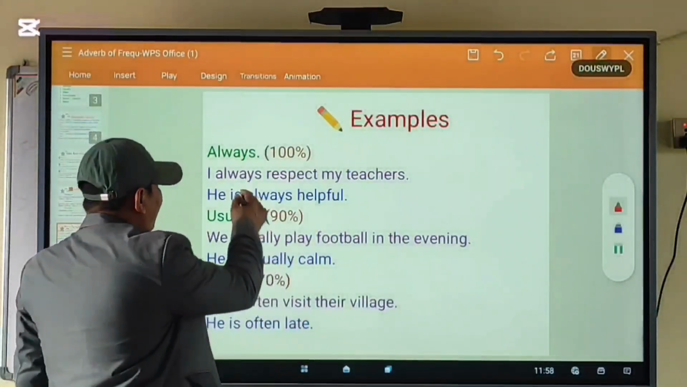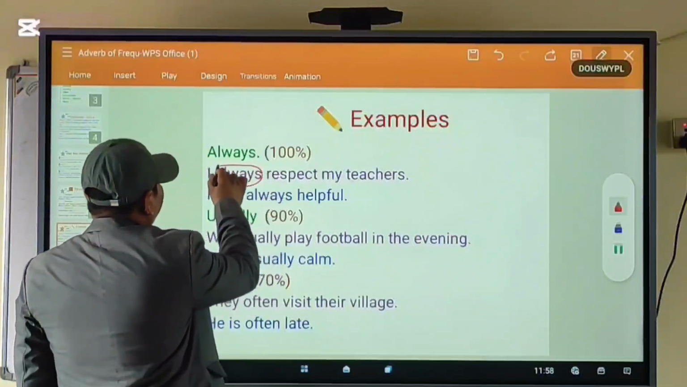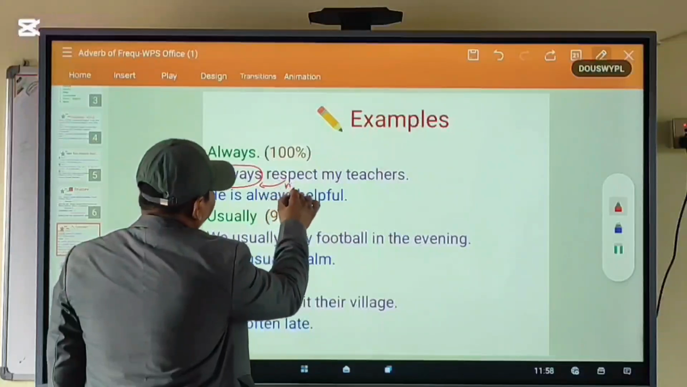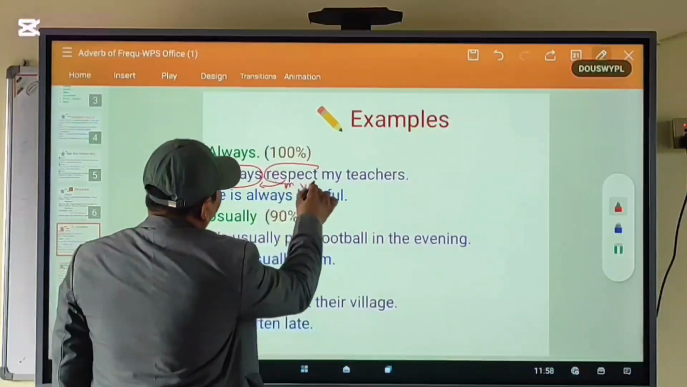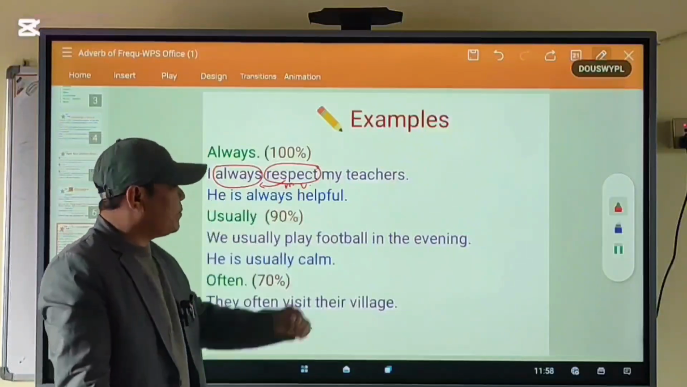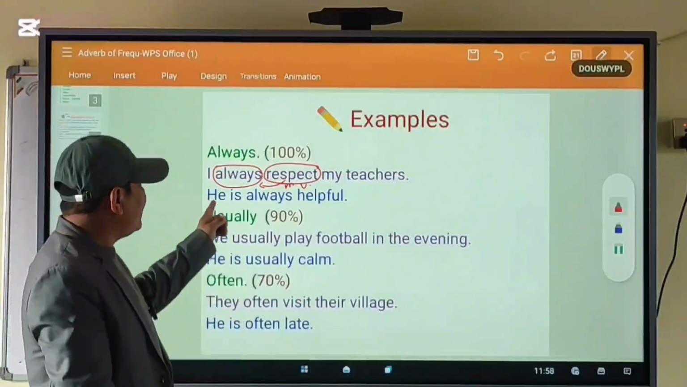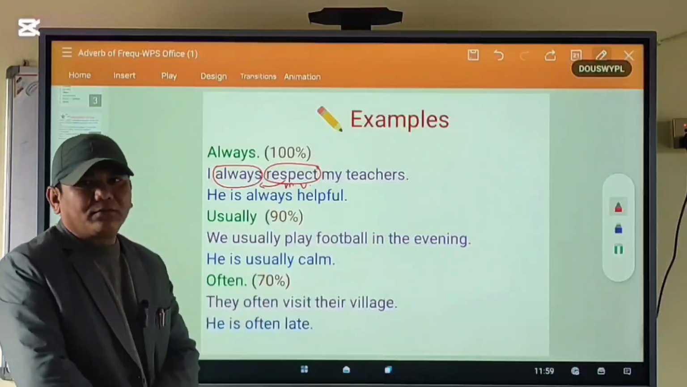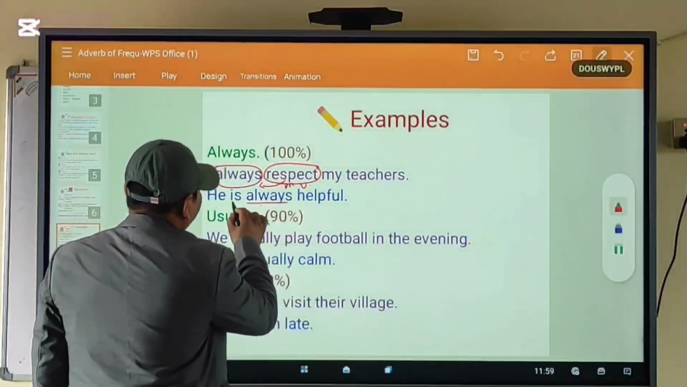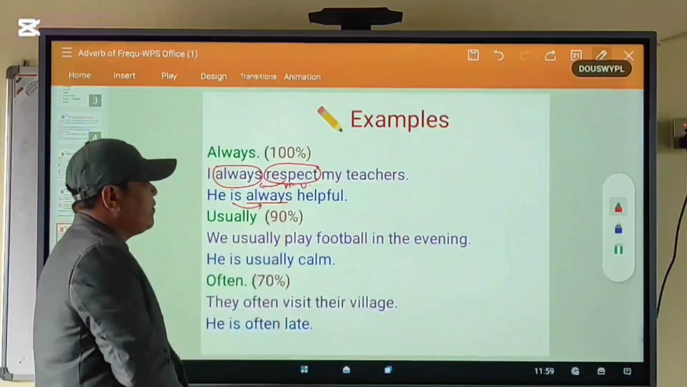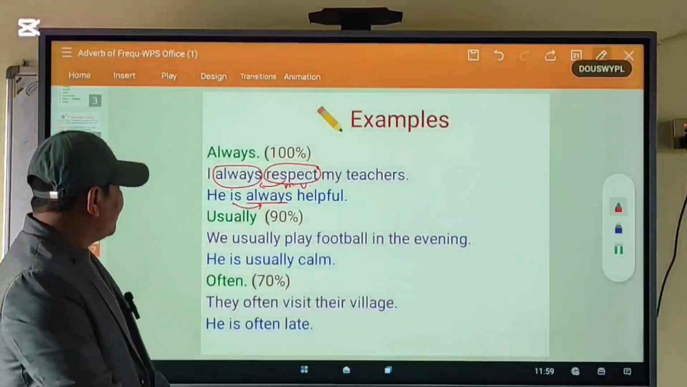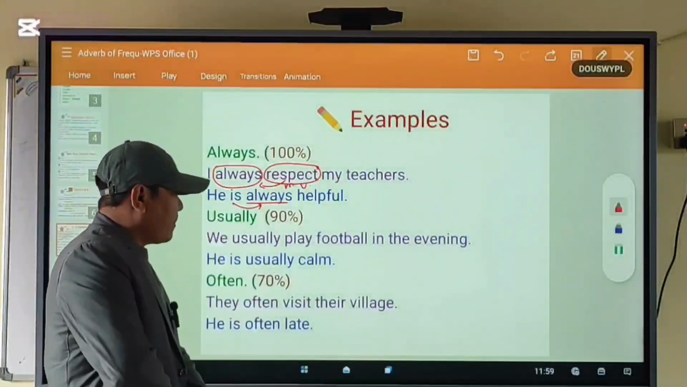Okay, and look at this example. An adverb of frequency always is used before main verb. Okay, before main verb. Similarly, he is always helpful. It means what? He is 100% helpful. And always is used after to be verb. After be verb. Okay?